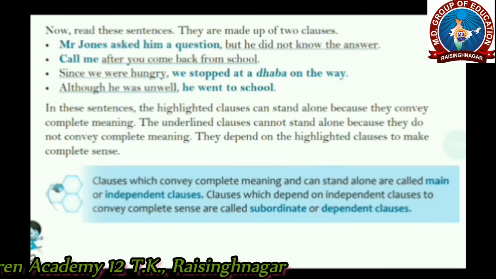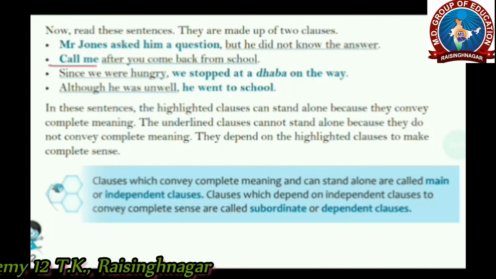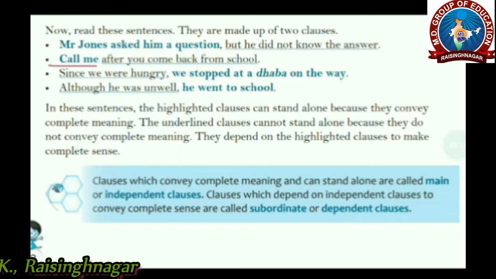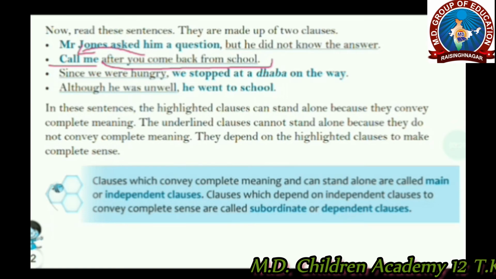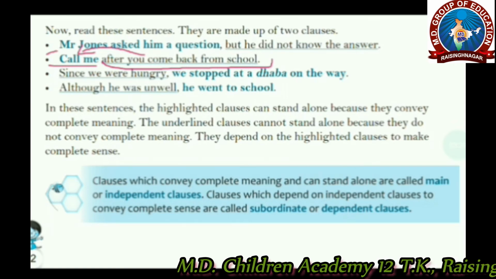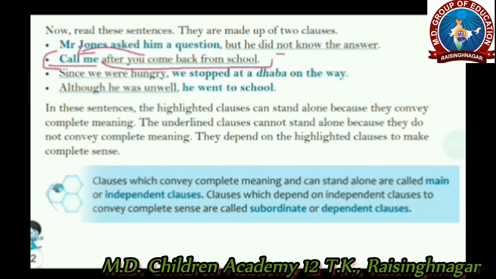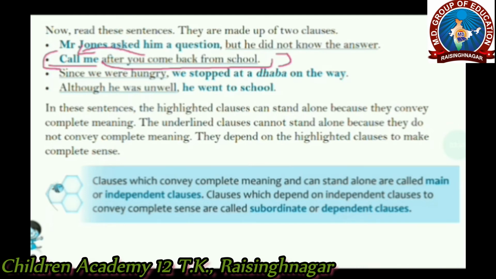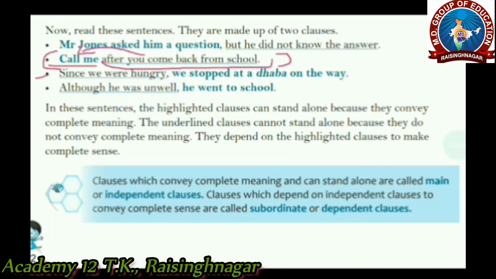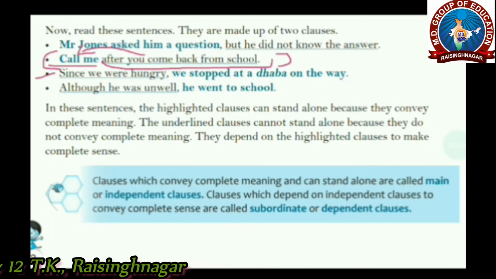Let's look at another example, that is, call me. Call me is highlighted and it's complete in itself. It doesn't need another clause to make a complete sense. Whereas this clause is incomplete, as it needs this clause to make a complete sense. So the complete one is an independent clause and the incomplete one is a dependent clause or subordinate clause. Clear?